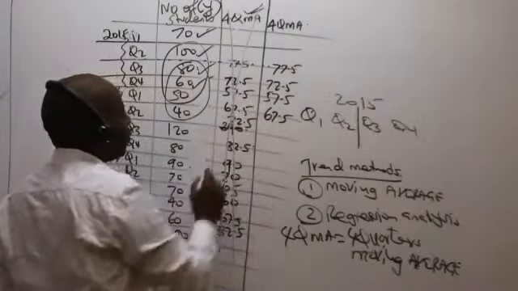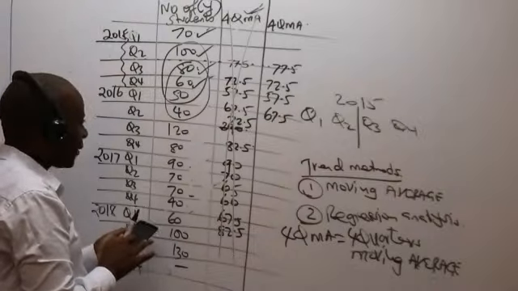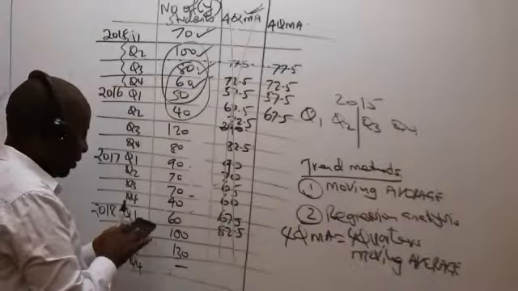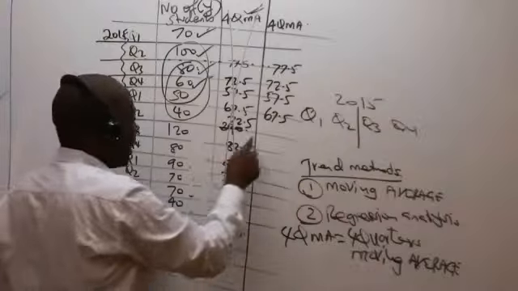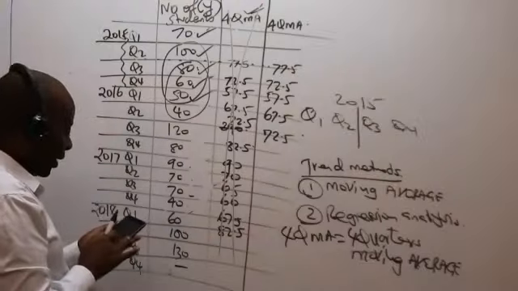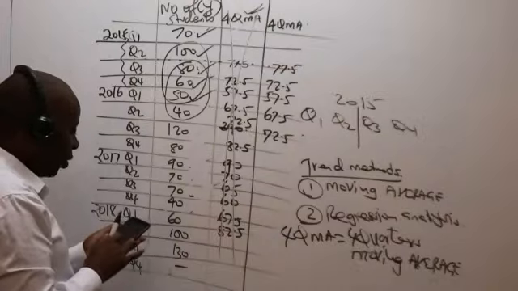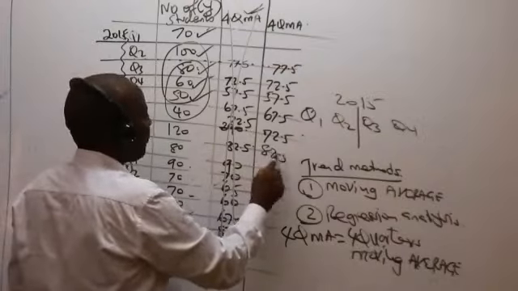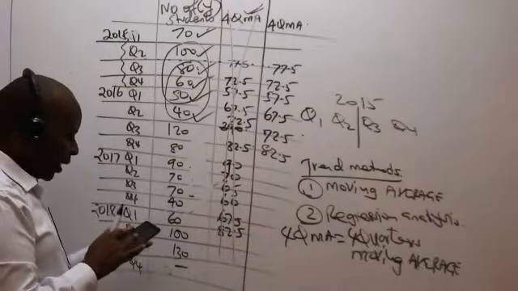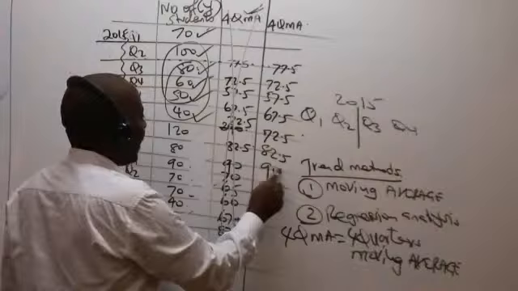So tick the next one. Now the next 4 will be this and this and this and that. So we have 50 plus 40 plus 120 plus 80, which gives me 290 divided by 4, which gives me 72.5. So you tick this. Then we have 40 plus 120 plus 80 plus 90 equals, divided by 4, which gives me 82.5. So I tick that. Then we have 120 plus 80 plus 90 plus 70 equals, divided by 4, which gives me 90. I tick that.